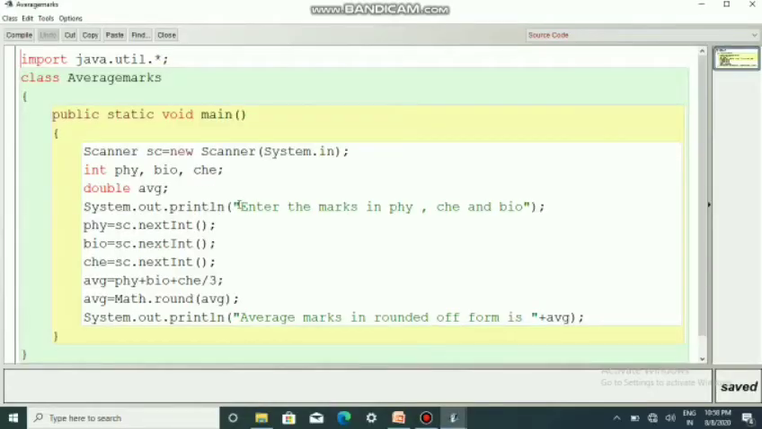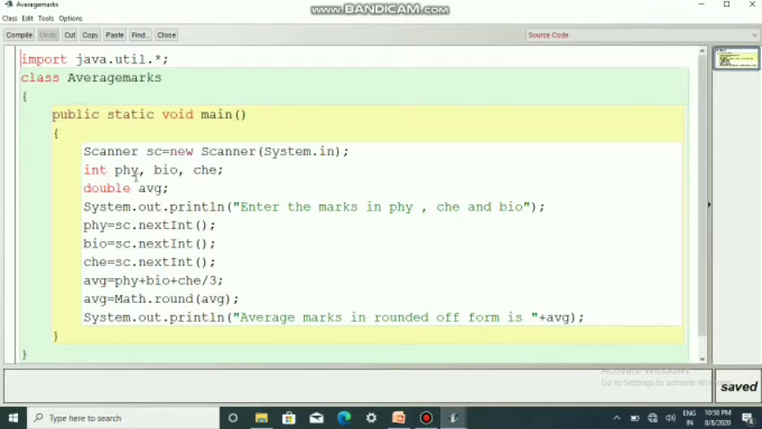So here is an example of the normal flow of a program, which you might already know. Class AverageMarks, public static void main, Scanner sc is equal to new Scanner of System.in. And you know why we are using Scanner, because we are getting the values from the user.